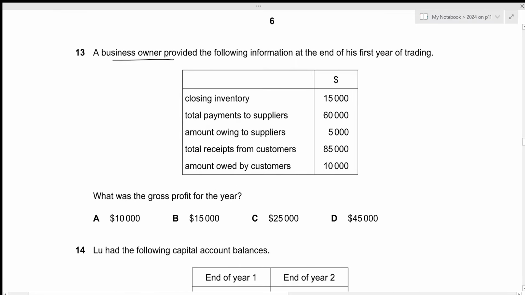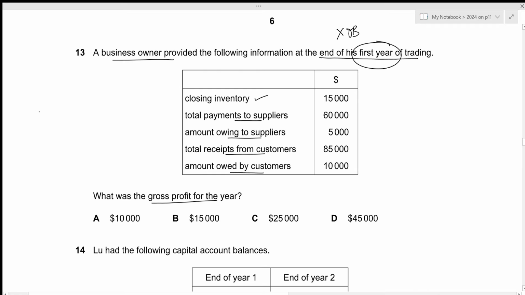A business owner provided the following information at the end of his first year of trading. Since this is the first year of trading, there will be no opening balances for anything. Now we need to figure out the gross profit for the year. We have our closing inventory, we have the total payments to suppliers, we have the amount owing to suppliers, total receipts from customers, and amount owed by customers.